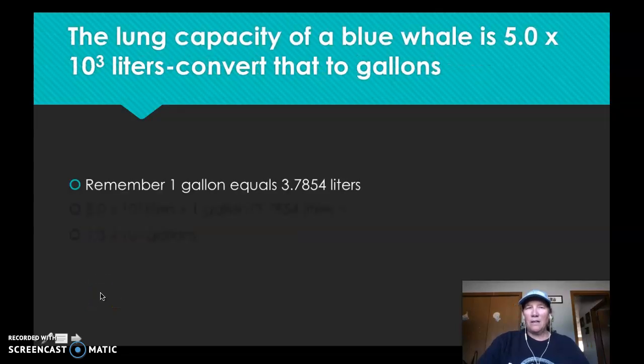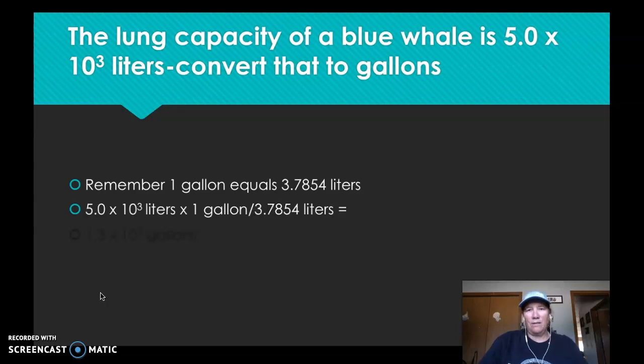Okay, lung capacity, 1 gallon. So these are conversions. 1 gallon is 3.7854 liters. That's in your book, you guys. You don't have to know that. Okay, so I'm going to change 5 times 10 to the 3 liters times my gallons. See, what I'm trying to do is get rid of liters. I have liters on the bottom and gallons on top, because this is just like multiplying by 1.